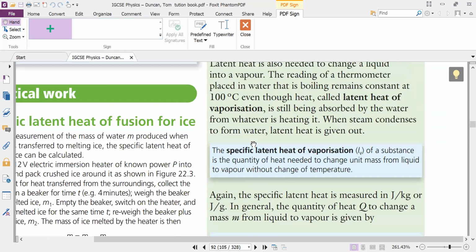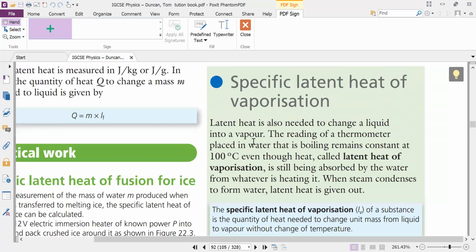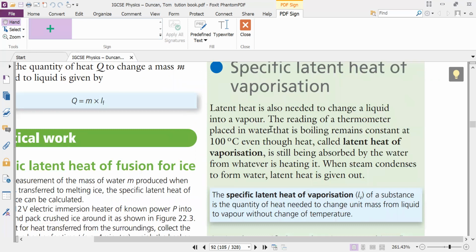Yes, Alisha. This amount of heat is called specific latent heat of vaporization. Yes. So this is that amount of heat which is used to convert water into vapors.